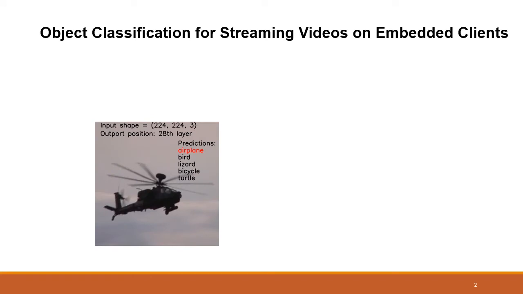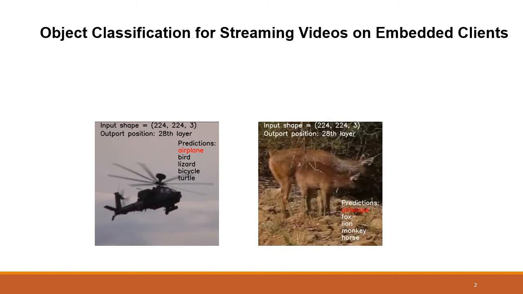First, let me introduce the background of our vision system. We focus on the object classification system for streaming videos on embedded clients. This can be used in many cases, for example, a surveillance camera detecting airplanes in the scene, or a camera in the wild capturing and detecting antelopes in the national park.